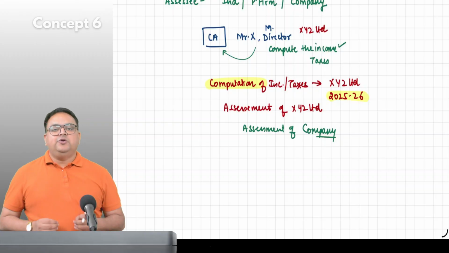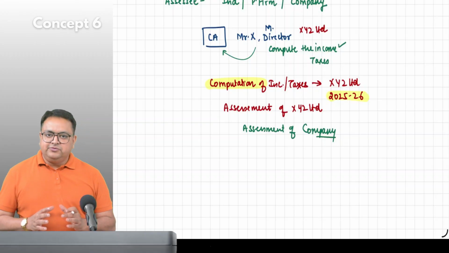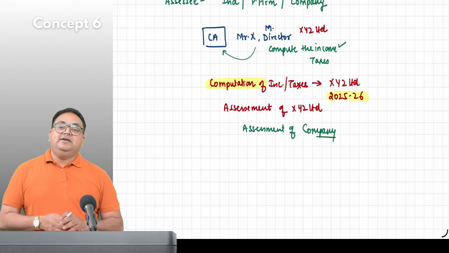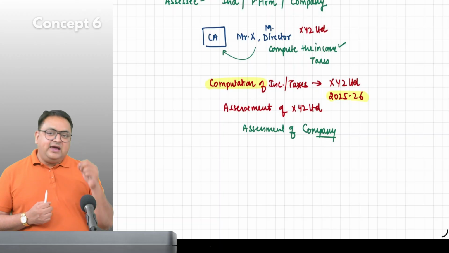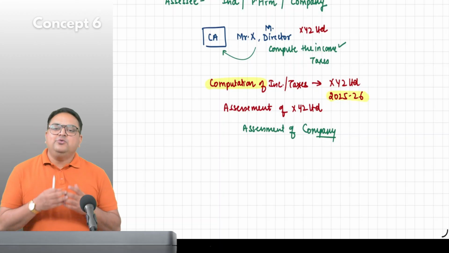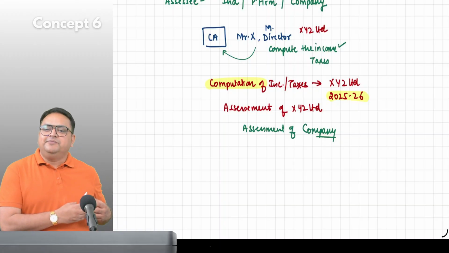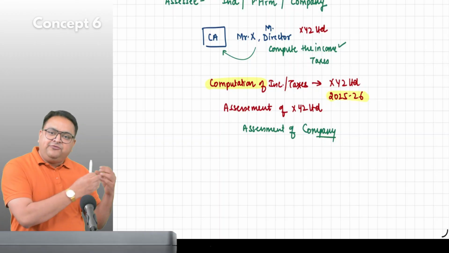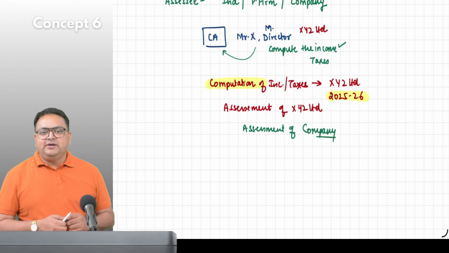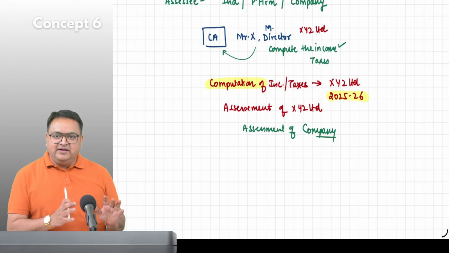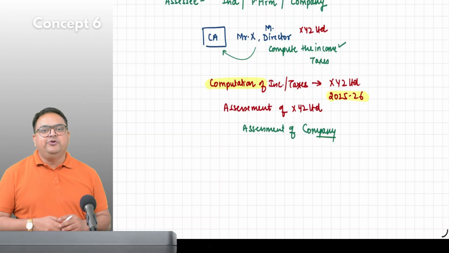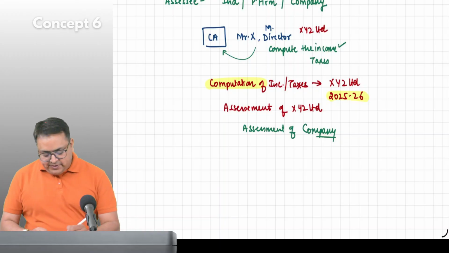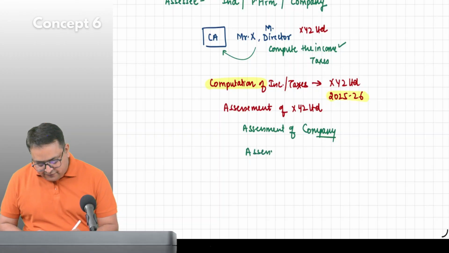Now let's take a second scenario. A person comes to you, let's say Mr. A, and he says that he is a partner. Let's say two people come to your office and they say, sir or ma'am, we have a partnership firm. Can you compute the income of the firm? You will say, yes, I can compute it. How we will compute that, we will study, guys, don't worry about that. But let's say you know how to compute it. So you will say, yes, I can compute your firm's income. So what are you doing? You are doing assessment of a partnership firm.